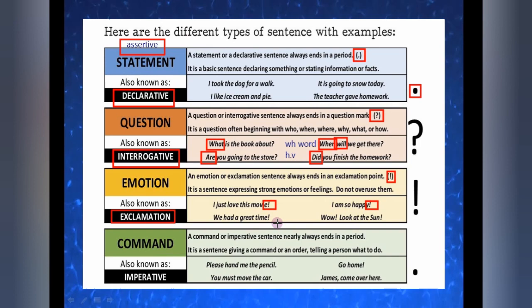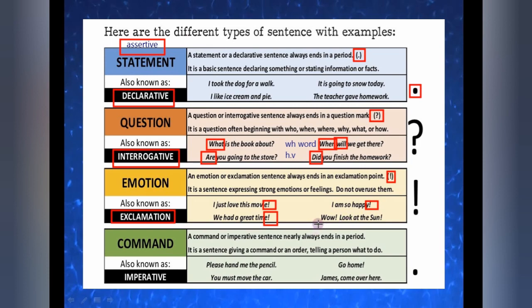After enjoying, we are going to say this kind of sentence: We had a great time. Again, you are putting your emotions here. That's why the exclamatory mark. Wow, look at the sun! Sometimes it happens that the sun shines so bright. So at that time we say, wow, look at the sun.